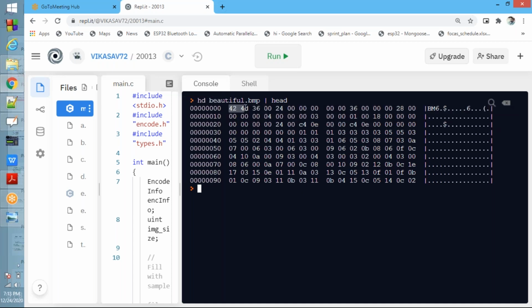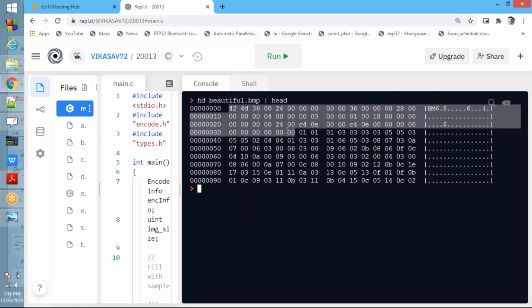See now, first 2 bytes are the image magic. Next 4 bytes are the image size, next 4 bytes are the result, next 4 bytes have some more information. Like that it will be there. So that is what the 54 byte header is.